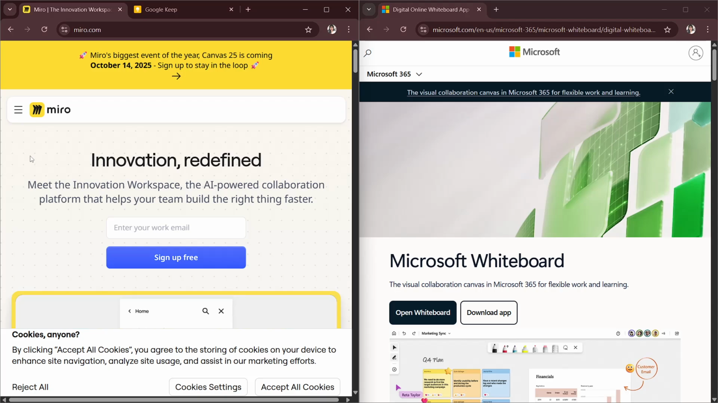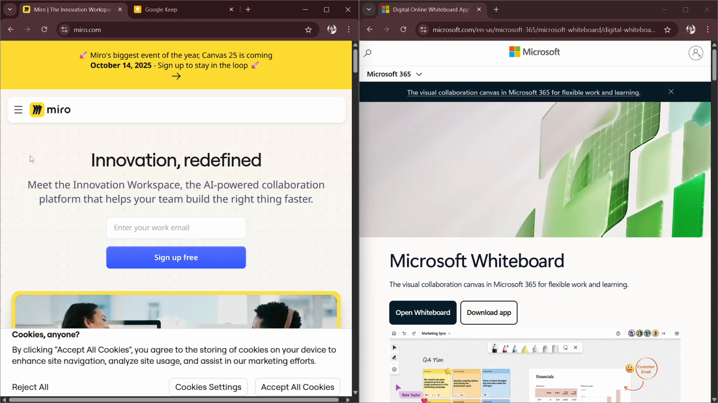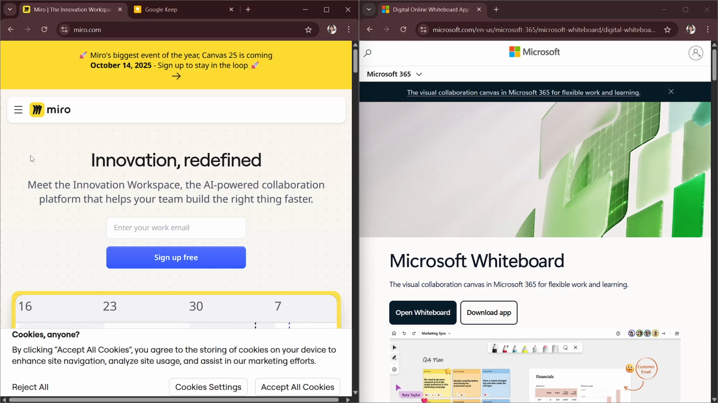Miro, on the other hand, is much more advanced. It offers ready-to-use templates, sticky notes, Kanban boards, mind maps, embedded media, and deep integrations with third-party tools like Slack, Notion, Figma, and Jira. So you will utilize Microsoft Whiteboard if you need a quick canvas to brainstorm in meetings,